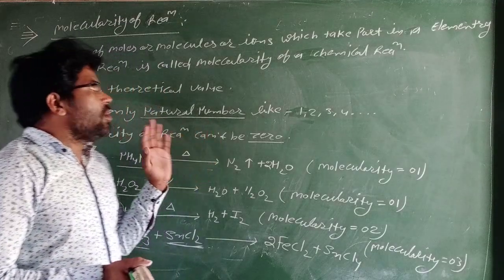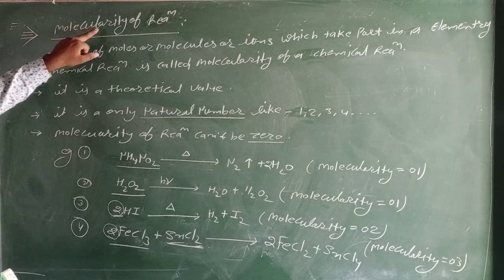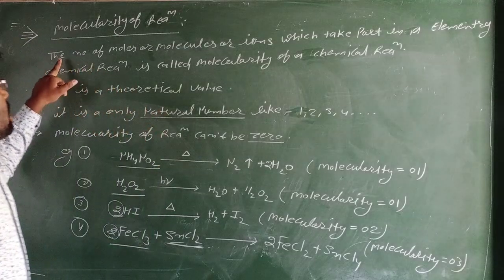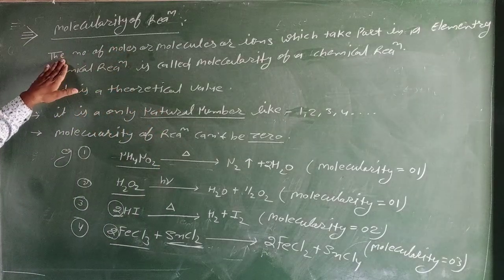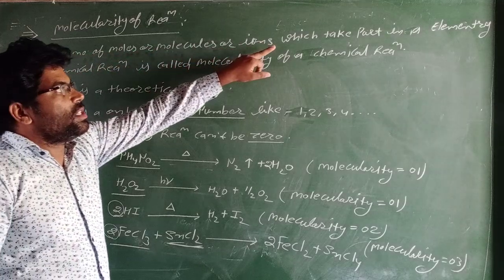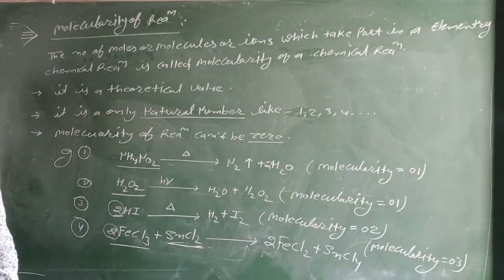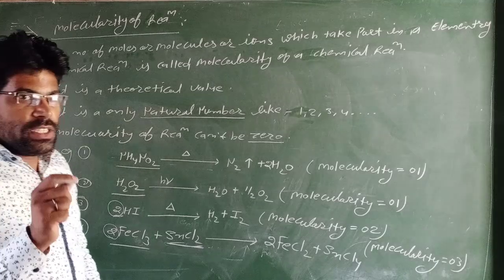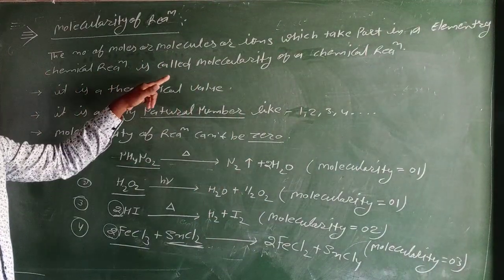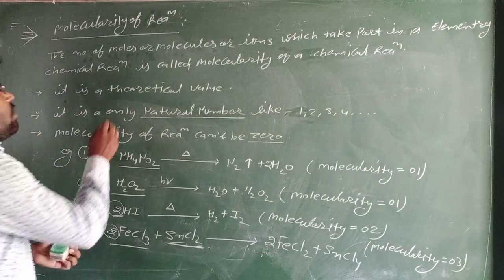Now again we explain the molecularity of reaction. What is molecularity of reactions? The number of moles or molecules or ions which take part in an elementary chemical reaction is called the molecularity of reactions. Molecularity of reactions is a theoretical value.